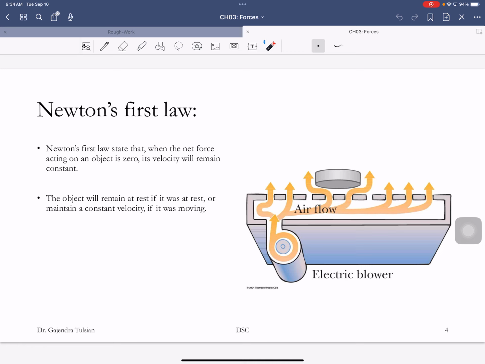If you do that on an air hockey table, you push this puck, it won't stop. That's because you've eliminated friction. Okay? And that's what Newton's first law says. If an object is moving, and if no force acts on it, it'll keep moving. It'll maintain a constant velocity. And if it was at rest, it'll remain at rest if there's no forces acting on it. So to get it moving, to change its motion, you have to apply force.